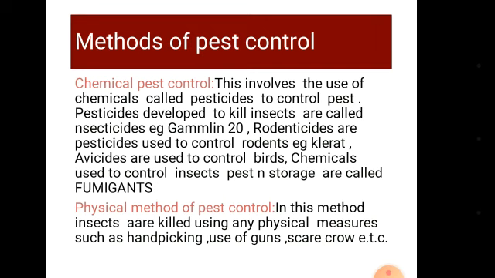Avicides are chemicals used to control birds. Chemicals used to control insect pests in storage are called fumigants. Fumigants are released as gas in the store. They need to be inhaled by the pest in order to be effective.